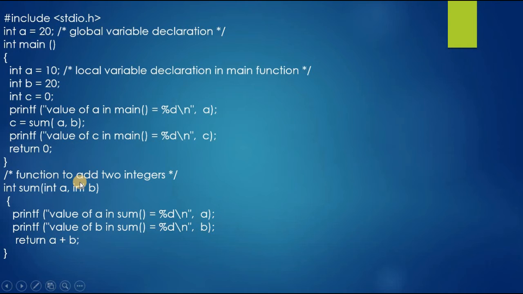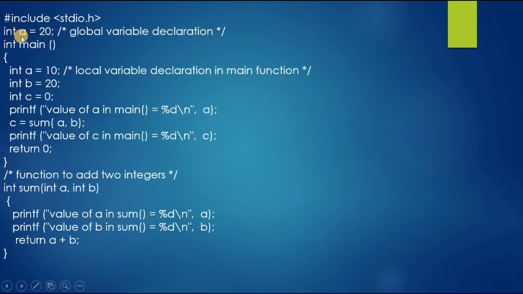In this program, our formal parameters are int a and int b, which are the arguments for the function sum. The actual parameters are int a and int b, which are the local variables.